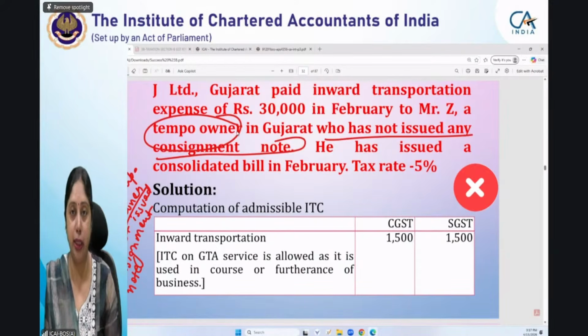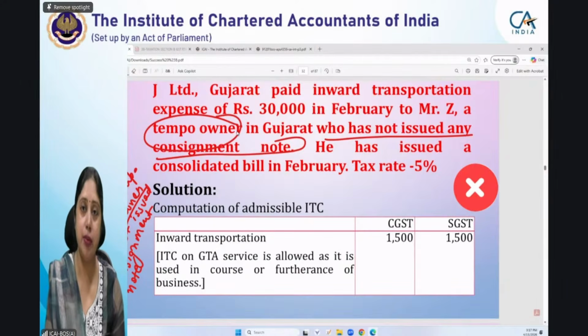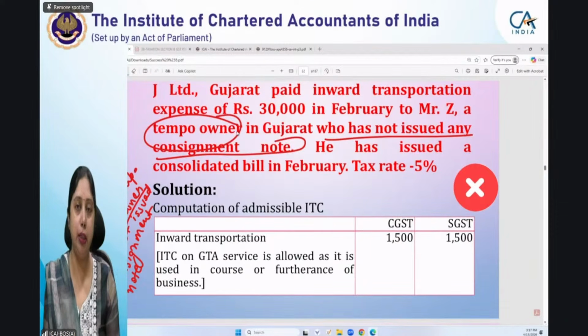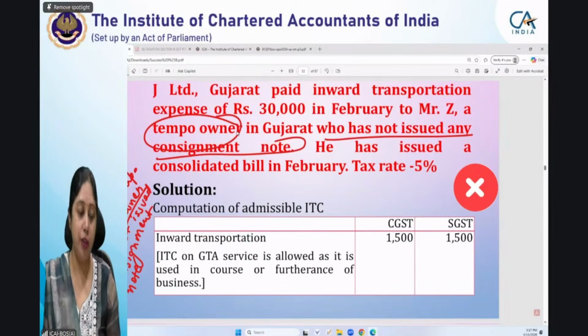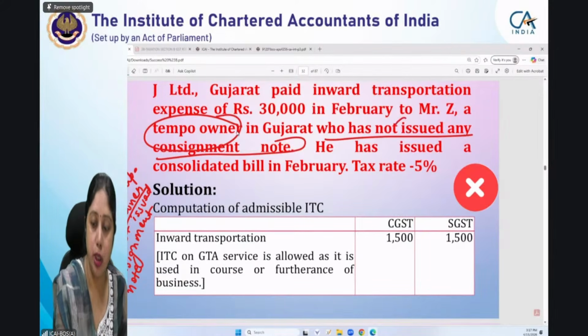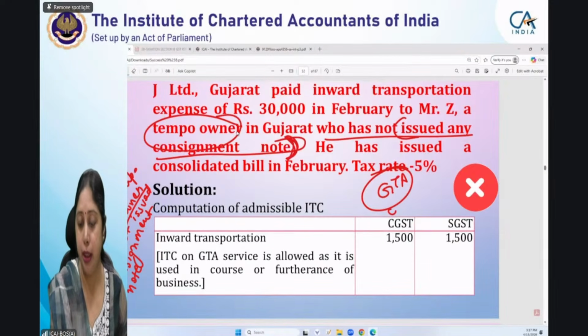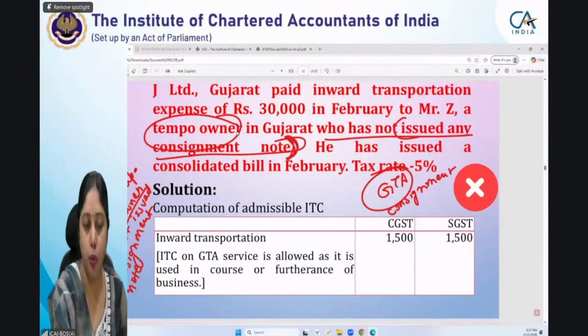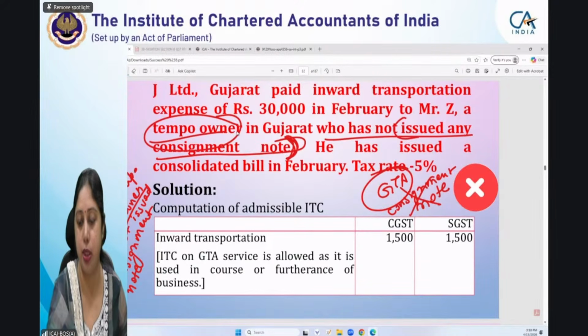If you clearly remember that entry, I think that is entry 18 or entry 22, which says that services by way of transportation of goods are exempt, otherwise, if provided by a GTA or a courier service provider. But for GTA, if you see the definition of GTA, he has to issue a consignment note. So the Goods Transport Agency should be registered as GTA and has to issue the consignment note. And this particular tempo owner has not issued any consignment note. So he is not a GTA.